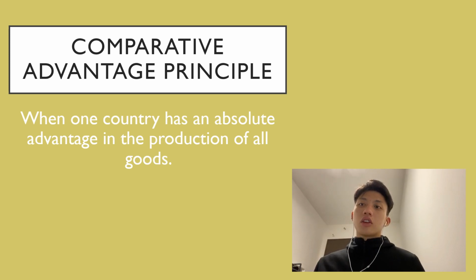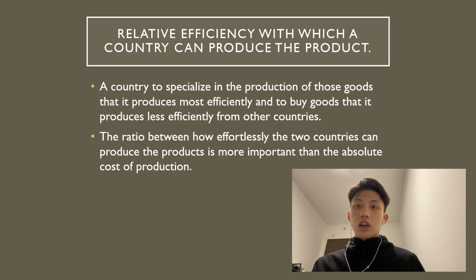Hello, we are going to talk about the comparative advantage principle. This principle is basically when one country has an absolute advantage in the production of all goods. According to Ricardo's theory of comparative advantage, it makes sense for a country to specialize in the production of those goods that it produces most efficiently and to buy goods that it produces less efficiently from other countries.